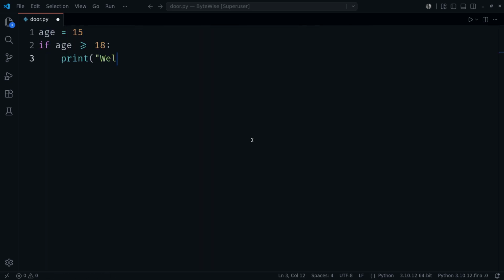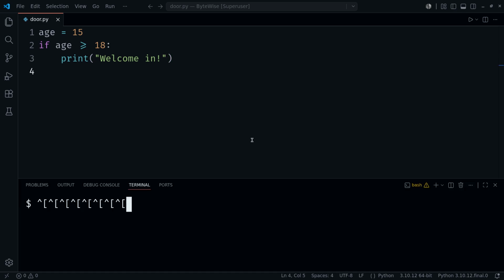Last episode, you taught the bouncer to check the age, but there's a hole in it. When someone's too young, watch what the program says to them. Nothing. Total silence. 15 fails the check, the if block is skipped, and the program just ends without a word. The person's left standing there, no idea why. A real door needs to say something when the answer is no.